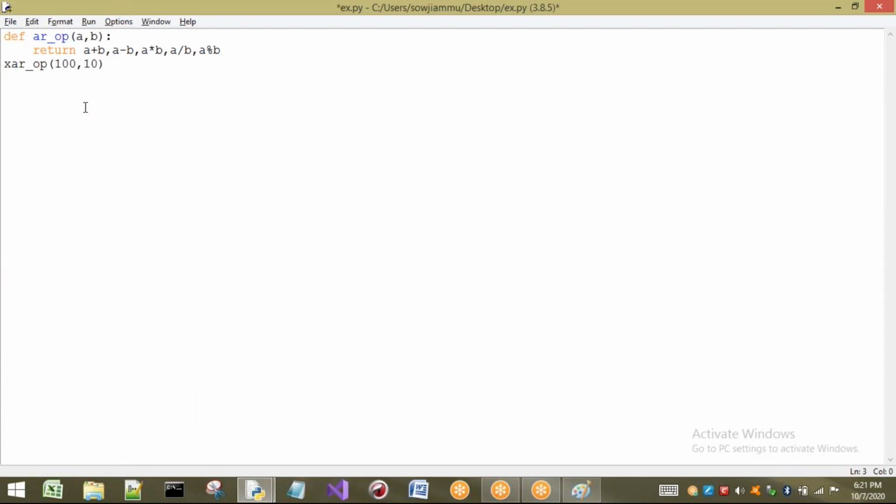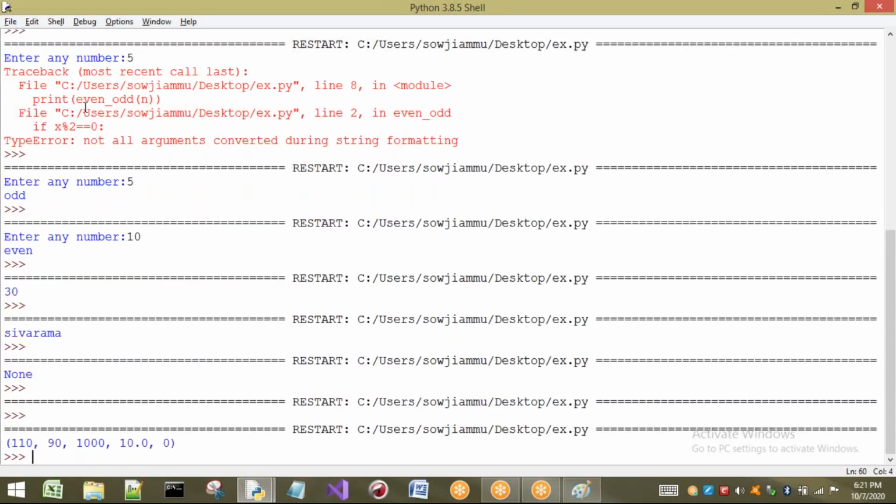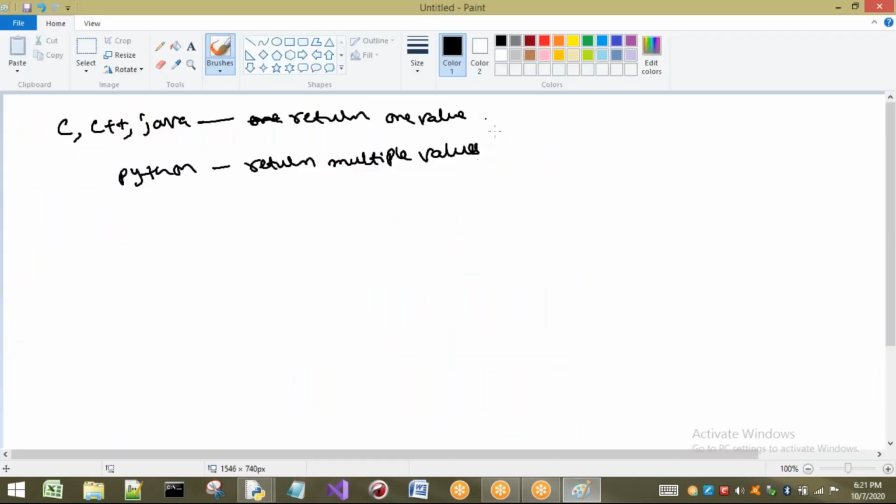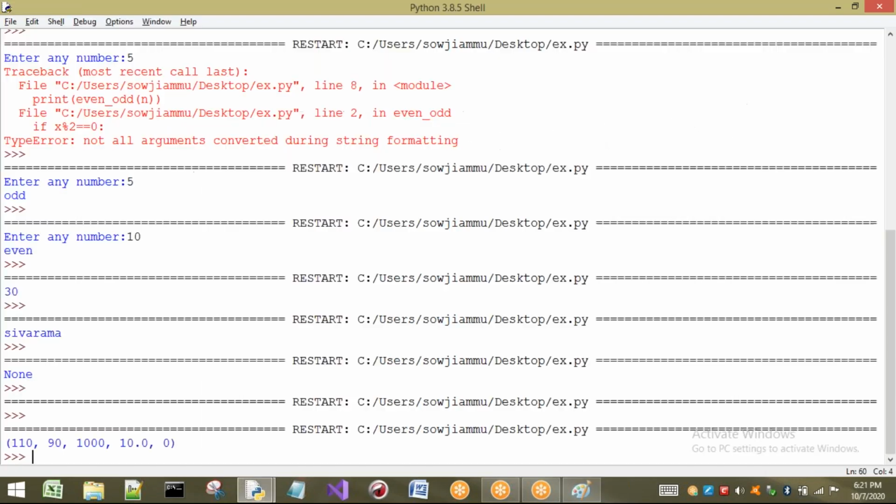So I will write x equal to, otherwise I will directly print and show the first values, how it is going to return. First thing I have to tell you here is, observe this one. If you observe the values, it is going to return in the form of a tuple. Whenever you are going to return multiple values, by default it is going to return in tuple type. That means a group of values it is going to return. So that I have shown you here.